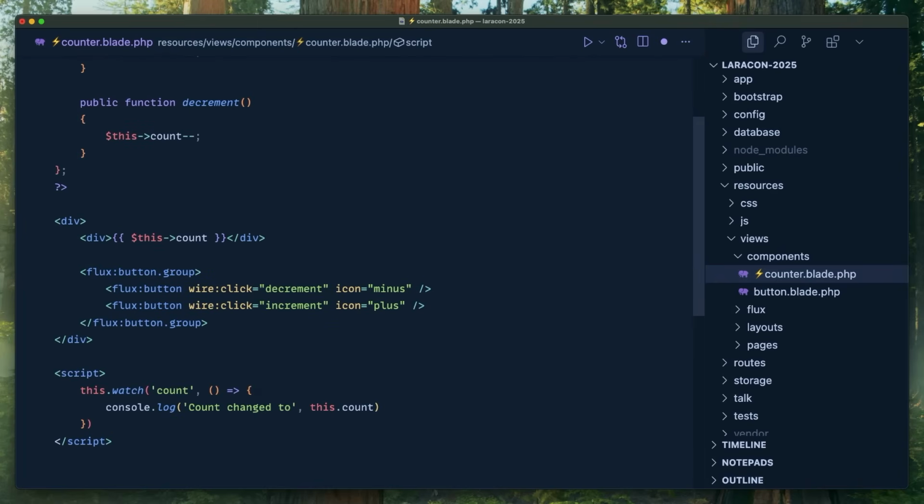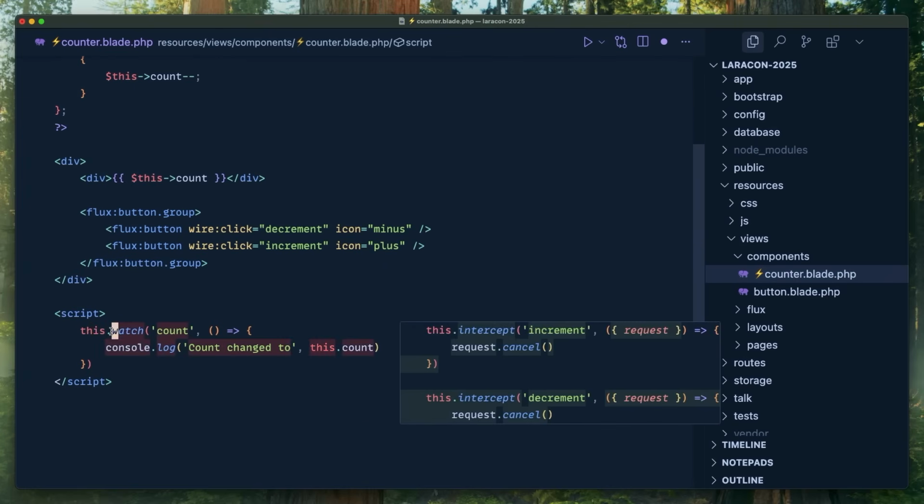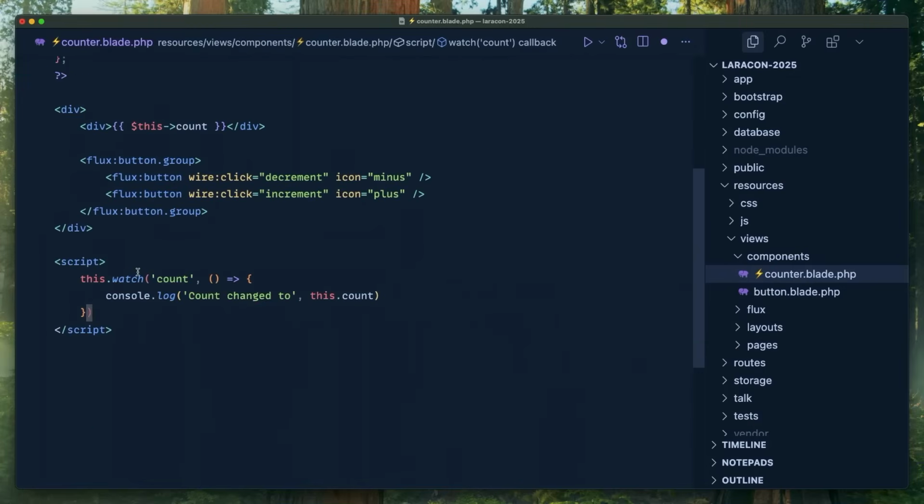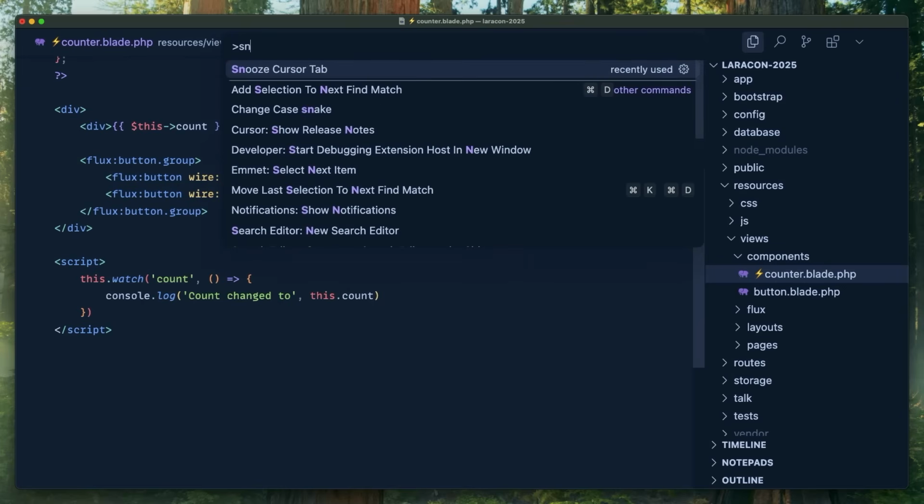So now you don't need @script, and you can add a naked script tag to the bottom of this file. And we also changed $wire to this dot. Again, this isn't a breaking change. $wire still works for you out there who were mad about me breaking it. So it's this dot watch, and there's a lot of cool things that you can do here. Like, we're watching count for a change, and we're console logging count changed to, oh, I was supposed to snooze cursor.